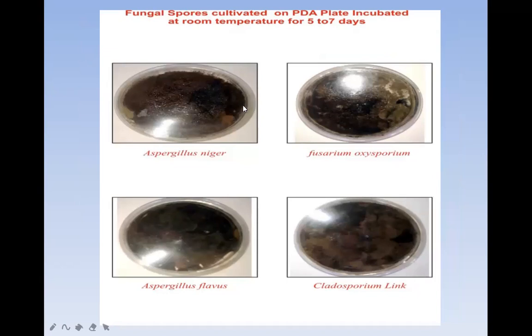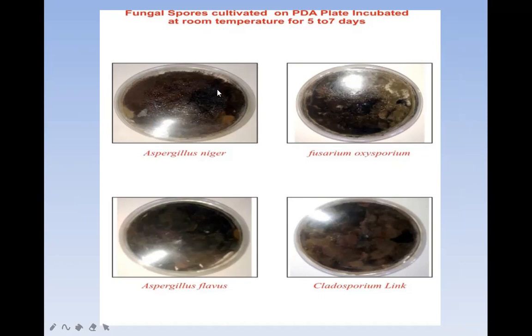These PDA plates are kept for 5 to 7 days after exposing the petri plate in the atmosphere, from which we can collect the spores.